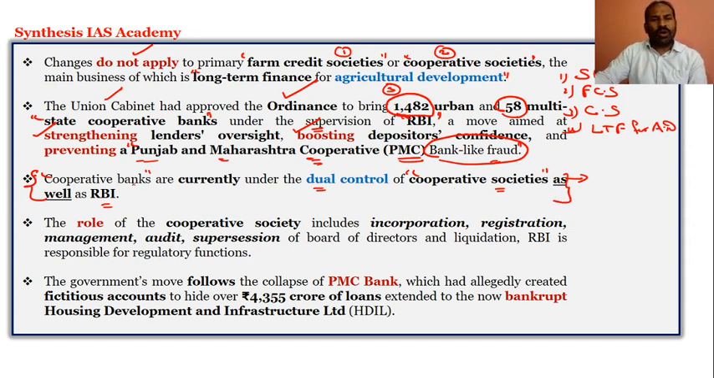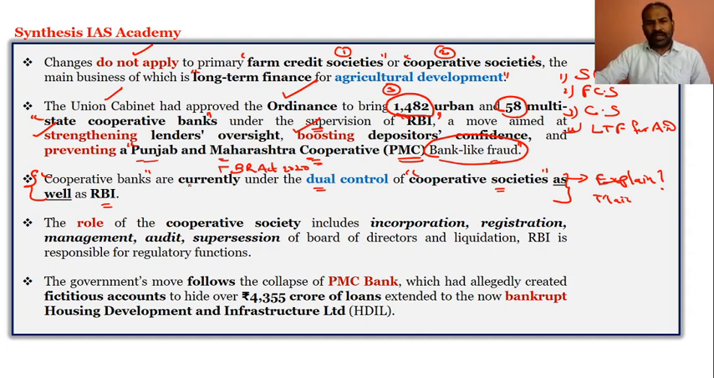When we are talking about the Banking Regulation Act 2020, the cooperative banks under it are under the dual control of cooperative societies as well as RBI. Explain this in the mains examination in GS paper 3.